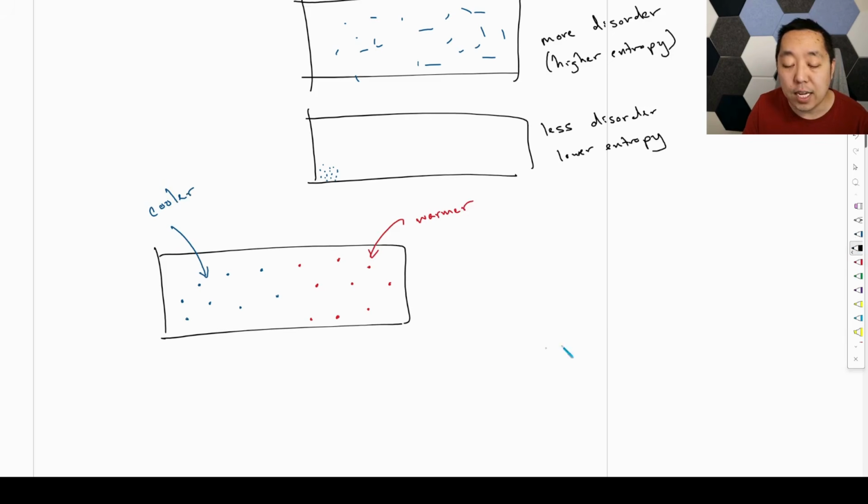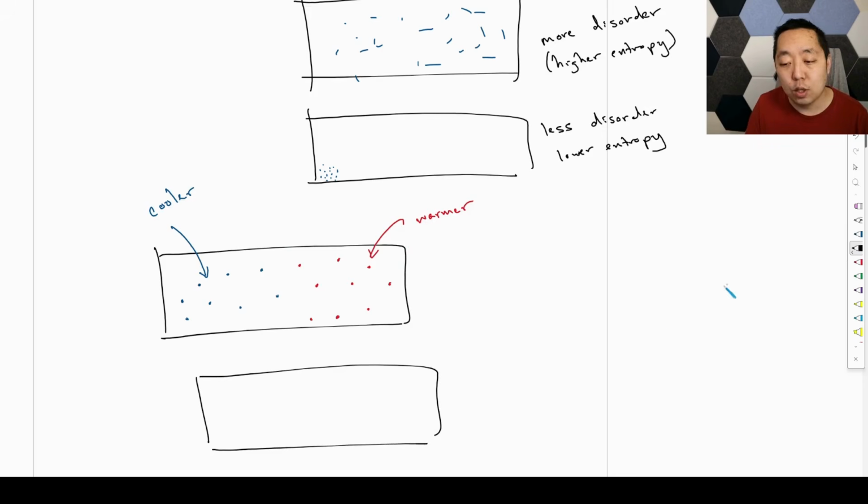Okay? This has more organization, less disorder than the case where the molecules intermix, collide, and then, I know, some will be faster, some will be slower, but then all the molecules are at the same temperature on average. So now we're at an equal temperature. And the whole idea in terms of the entropy is that this case has more disorder.